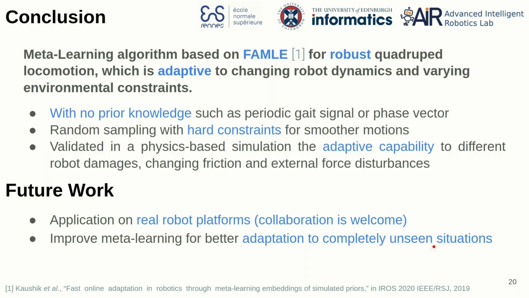In conclusion, in this video we have presented our meta-learning algorithm based on FAML for robust quadruped locomotion, which is adaptive to changing robot dynamics and varying environmental constraints. We want to highlight that we use no prior knowledge, such as periodic gait signal or phase vector, and that for the random sampling we use hard constraints for smoother motions. We have validated in a physics-based simulation the adaptive capability to different robot damage, changing friction, and external force disturbances.